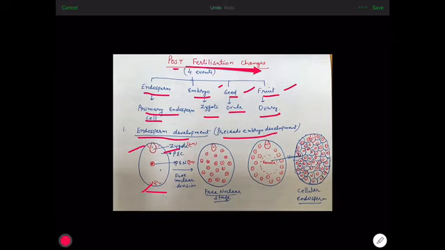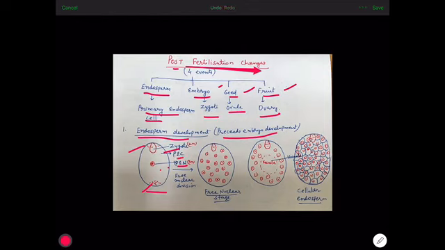These two nuclei fuse to form the secondary nucleus which in turn fuses with the second male gamete to form the primary endosperm nucleus. Now this is the primary endosperm nucleus and this large cell is now known as the primary endosperm cell. So in the fertilized embryo sac, there is zygote, there is primary endosperm cell and primary endosperm nucleus. This zygote develops into embryo and primary endosperm cell develops into endosperm.